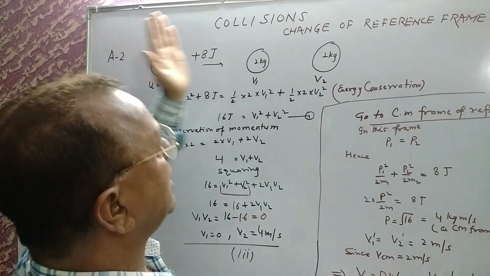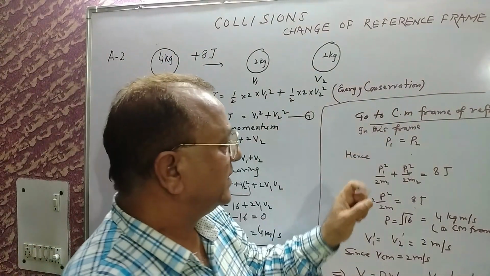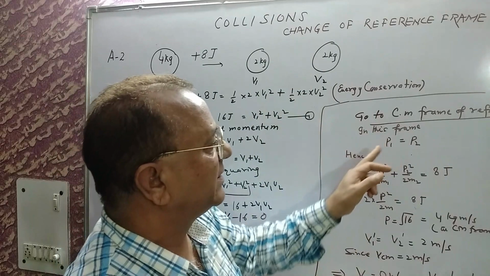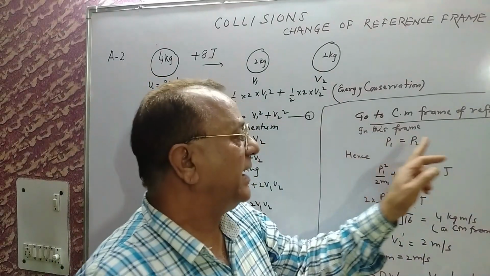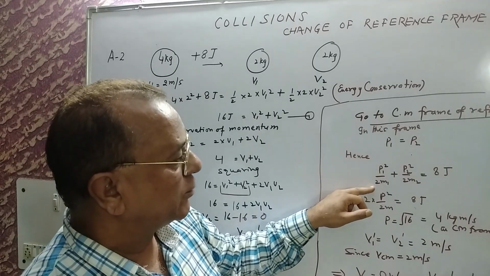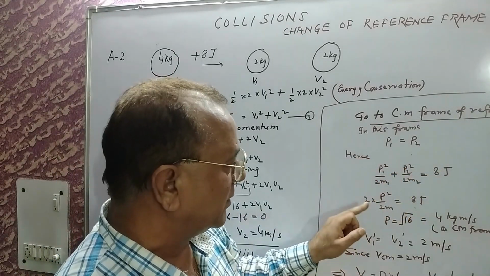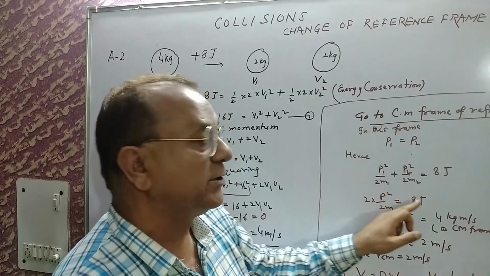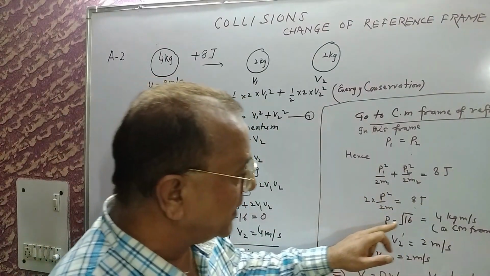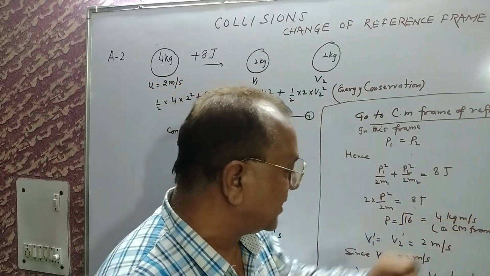Because when you go into the center of mass frame, the center of mass is at rest. Therefore, the two parts will have equal momentum, and the energy will be p square by 2m for each. Both masses are equal, therefore the momenta are equal. Therefore twice p square by 2m is equal to 8 joule, which gives you p equal to under root 16, 4 kilogram meter per second.